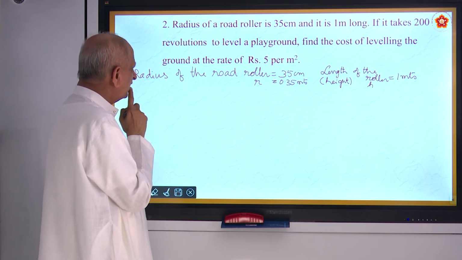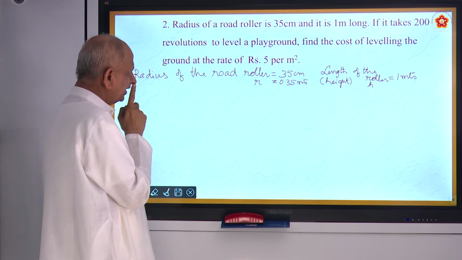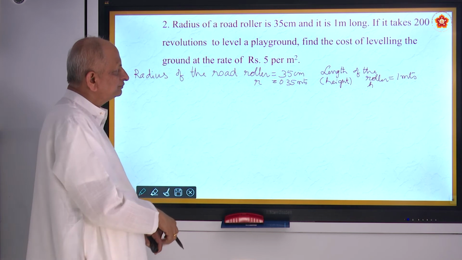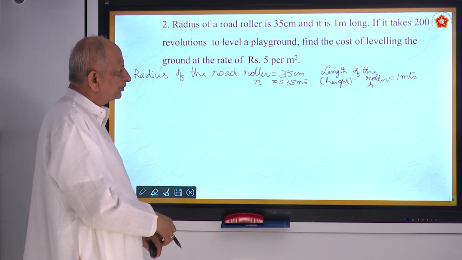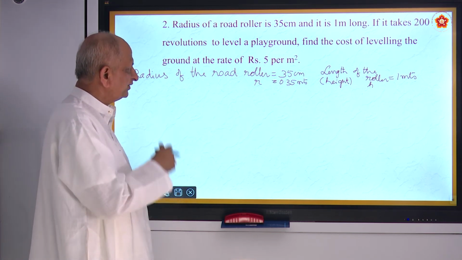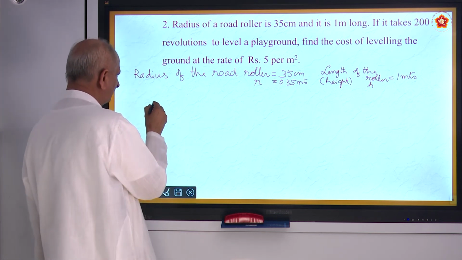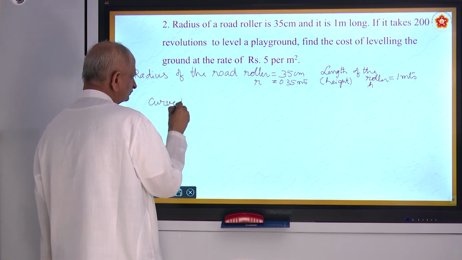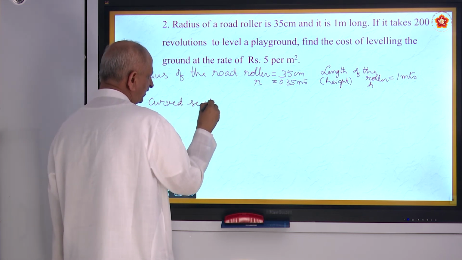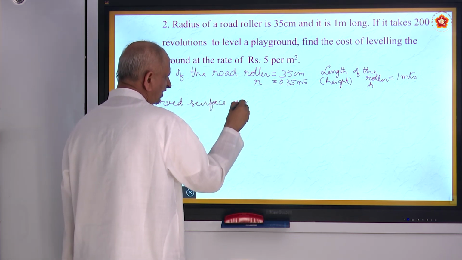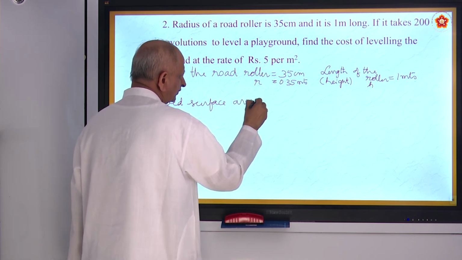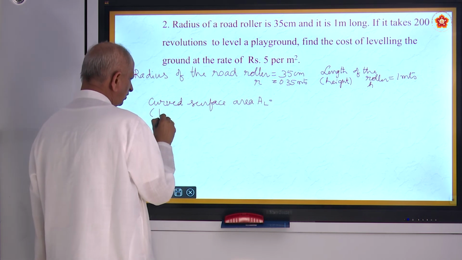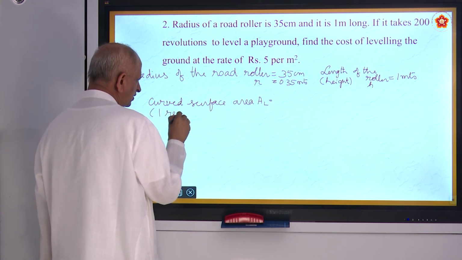Find the cost of leveling the ground at the rate of 5 meter per second square. So 200 revolutions it is said. So 1 revolution means curved surface area. Curved surface area of the cylinder, we call it as AL. That is nothing but 1 revolution.